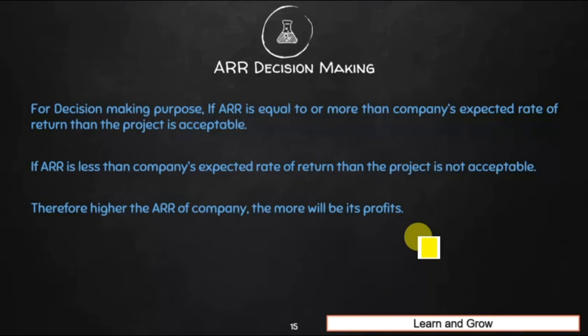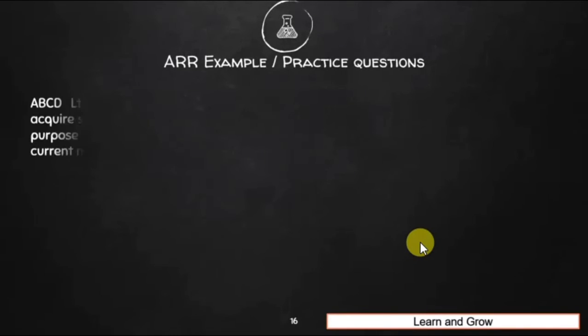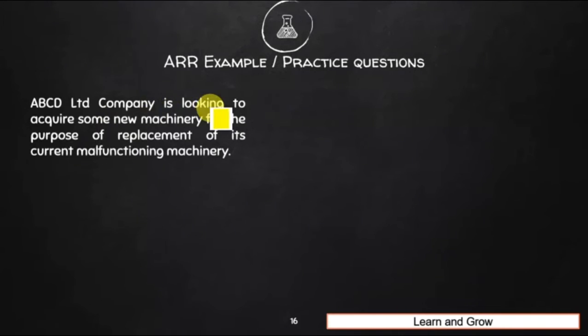Now we will take an example, we will do an exercise so that you can understand in a practical manner how this formula is used and how you calculate the ARR of a project. ABCD Limited, a company, is looking to acquire some new machinery to replace its current malfunctioning machinery, which is not working properly. Now they will be replacing it, right? There would be some purchase cost of the new machinery, and definitely some additional inflow and outflow.